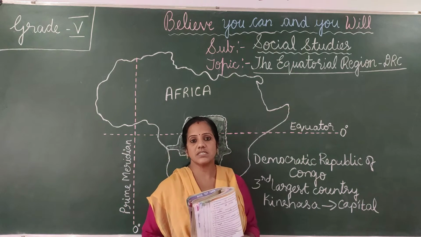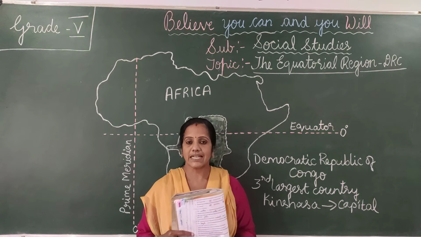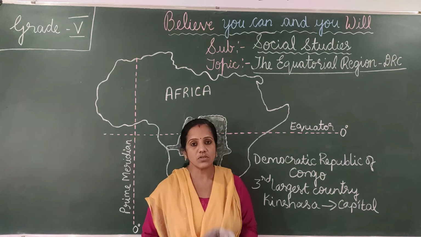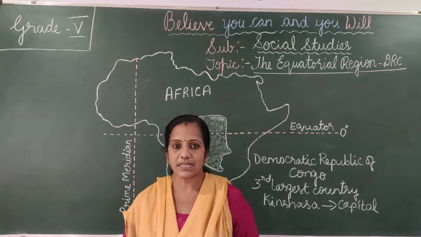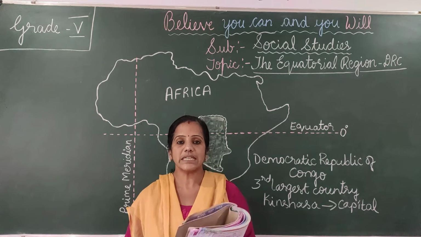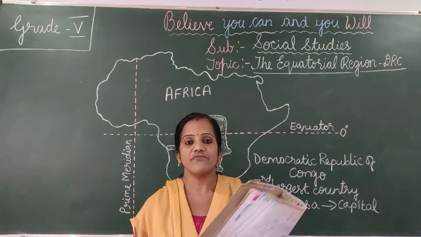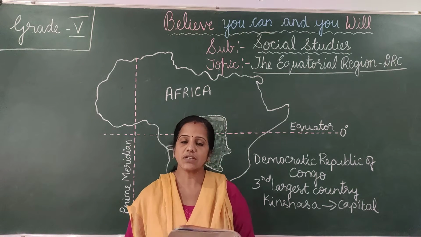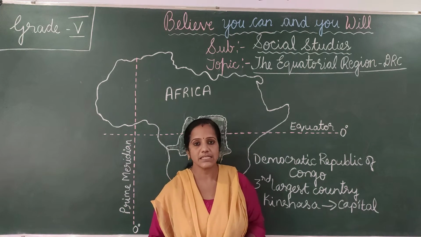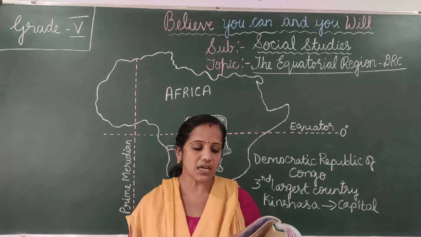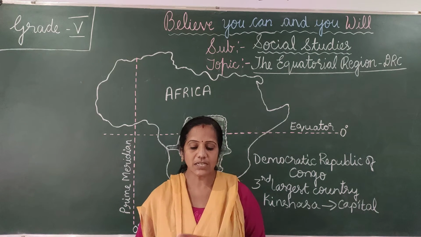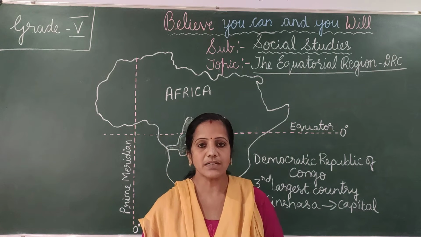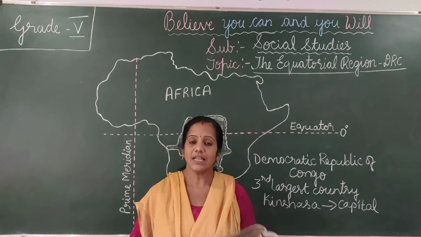This equator receives the direct sun rays as it is at the middle of the earth. The equatorial region receives direct sun rays, so the regions are hot and warm, and also have a wet climate. Some of the countries which lie in this equatorial region are Brazil, the Democratic Republic of Congo, Malaysia and Indonesia.